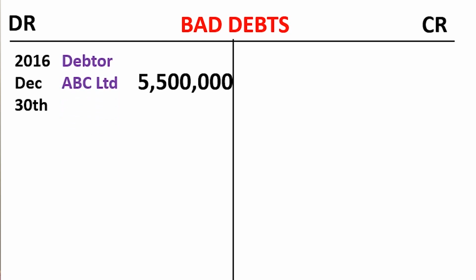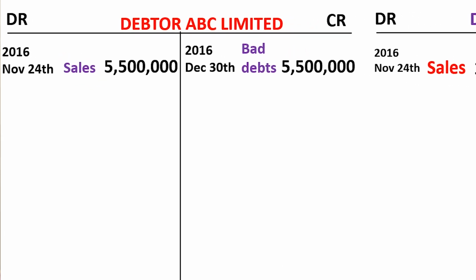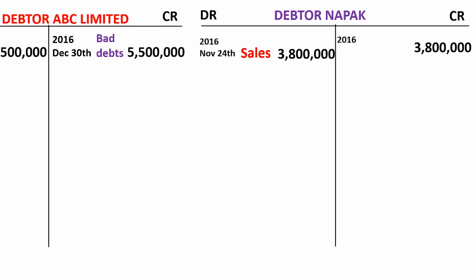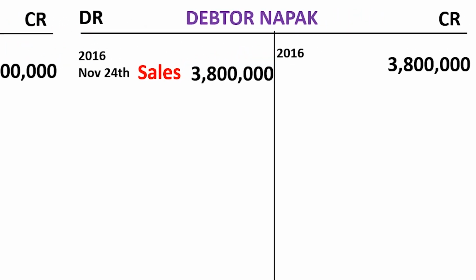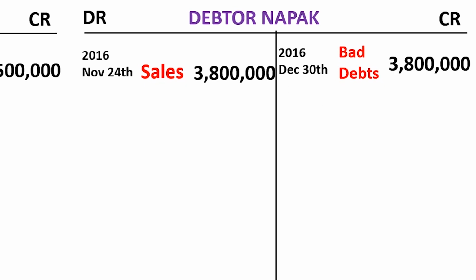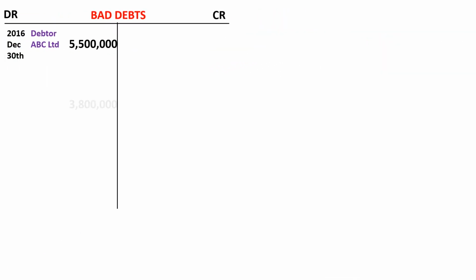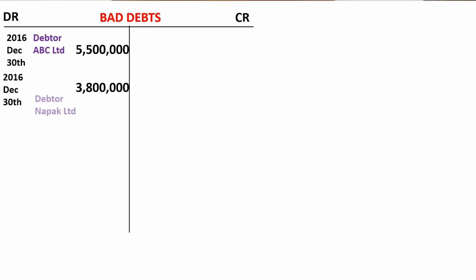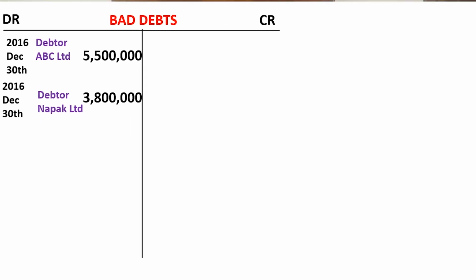We shall do the same thing to the debtor Napak account. We credit it by 3,800,000. The other item affected is the bad debts account, of course, so we complete the double entry in the same manner, debiting bad debts 3,800,000. The other item affected is debtor Napak, and it's happening on that same date. So the bad debts account is added up, and that's the total we have on the bad debts account.